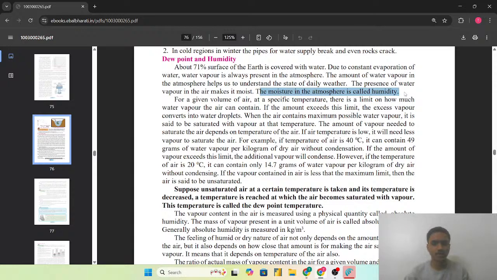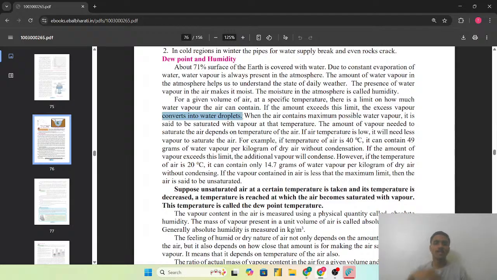This is one of the important parts, as this may be asked as a definition of the humidity in the exams also. For a given volume of the air at a specific temperature, there is a limit on how much water vapor the air can contain. मतलब एक specific temperature पे और एक specific volume में of the air में कितने amount of the water vapor वो air hold कर सकती है. That is also having one of the limit. So if the amount exceeds this limit, the excess vapor converts into the water droplet.